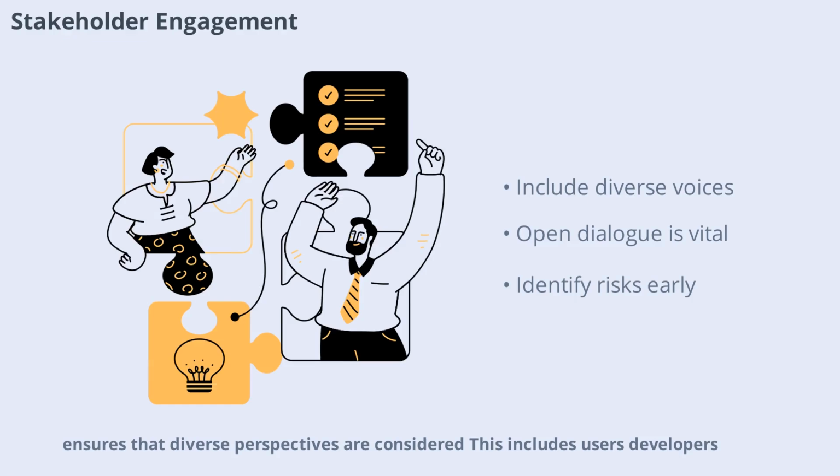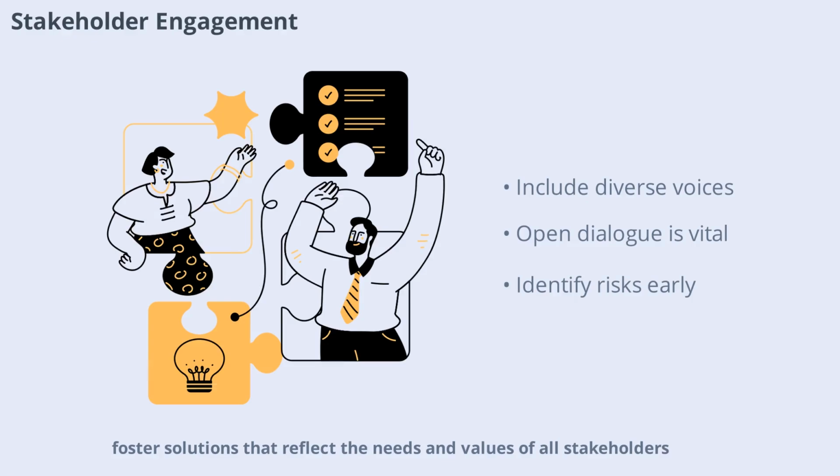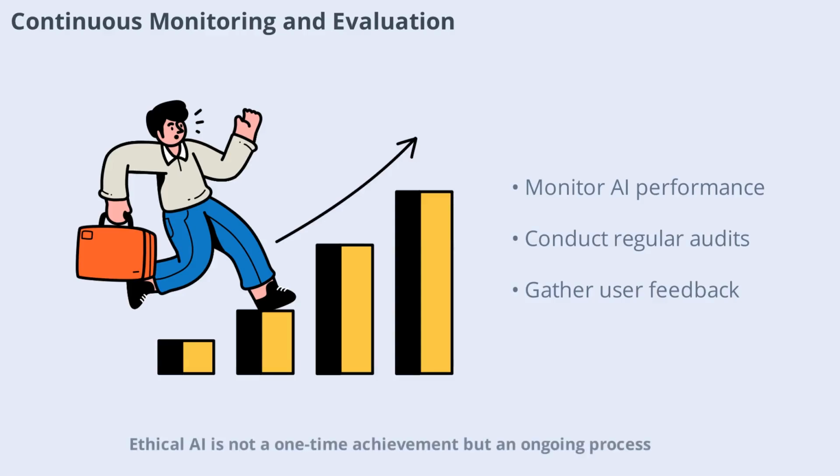This includes users, developers, regulators, and affected communities. Regular feedback and open dialogue help identify ethical risks early and foster solutions that reflect the needs and values of all stakeholders. Ethical AI is not a one-time achievement but an ongoing process.